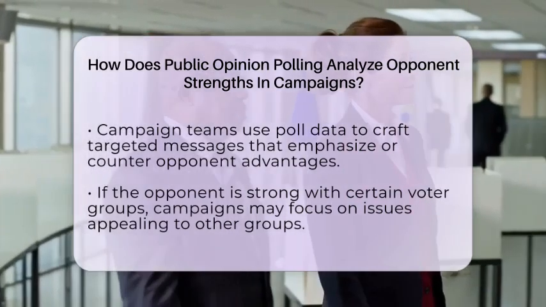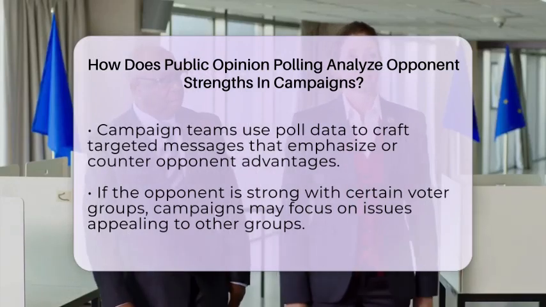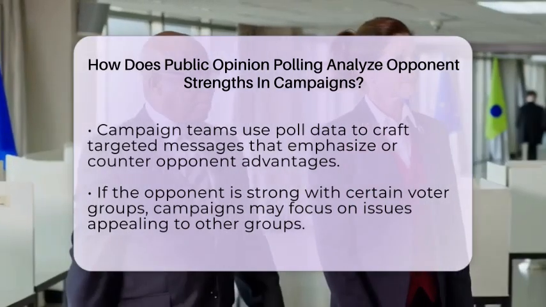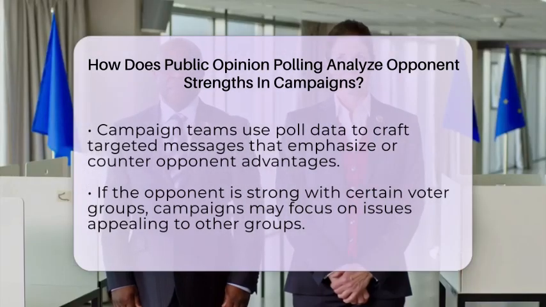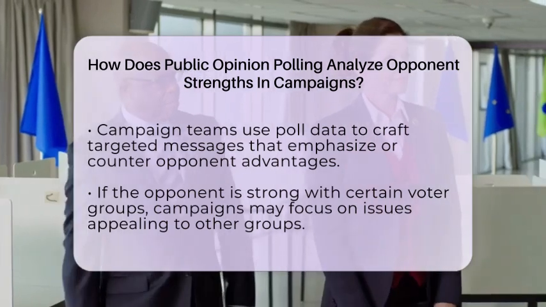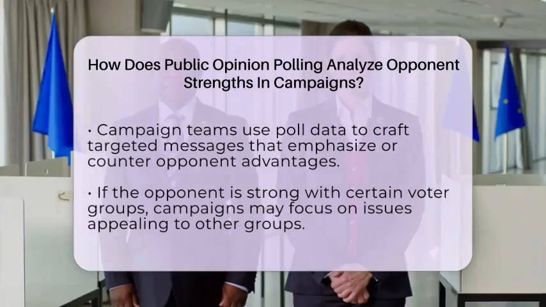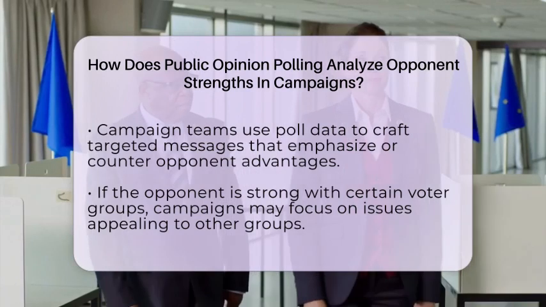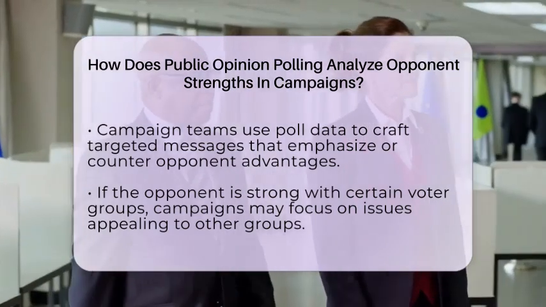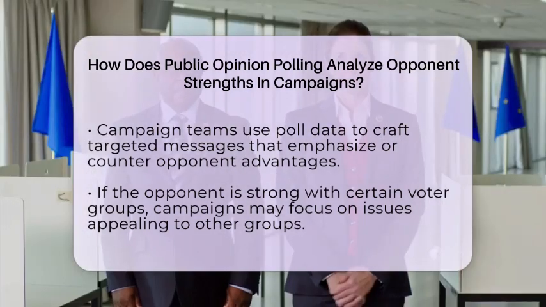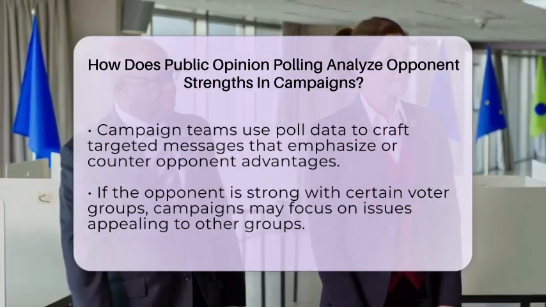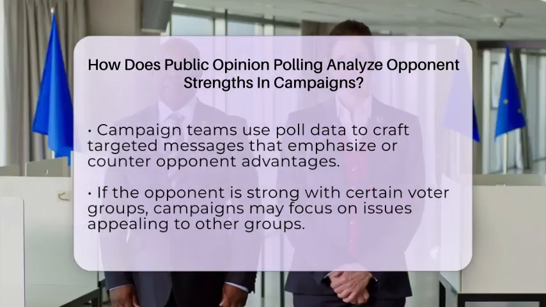If the opponent is strong with older voters, the campaign might focus on issues that appeal to younger voters to balance the field. They also identify where the opponent is weak. For example, if the polls show the opponent relies heavily on a single issue that voters are starting to question, that's an opening to highlight the campaign's own stance.